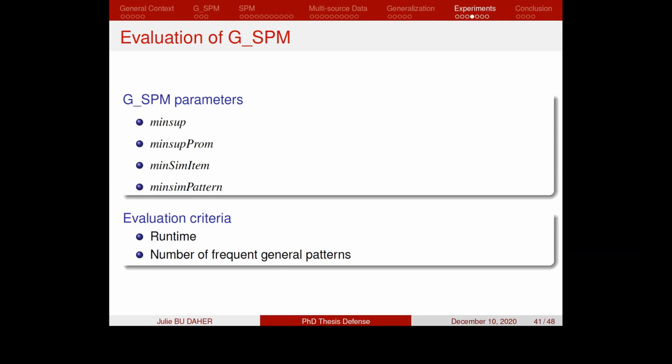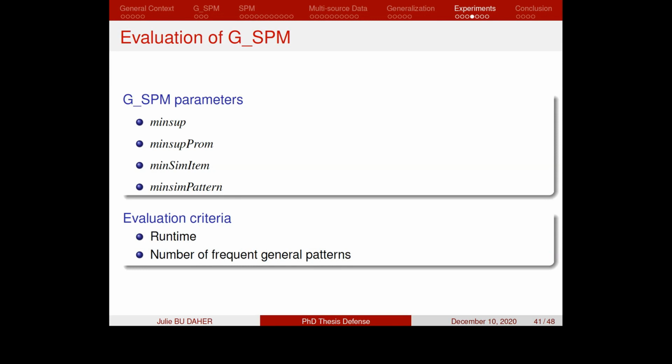Now we move to the evaluation of the GSPM algorithm. The parameters that we have in the GSPM are minimum support threshold, minimum support promising threshold, the minimum item similarity percentage, and the minimum pattern similarity percentage, where we evaluate our algorithm in terms of the runtime and the number of frequent general patterns obtained.